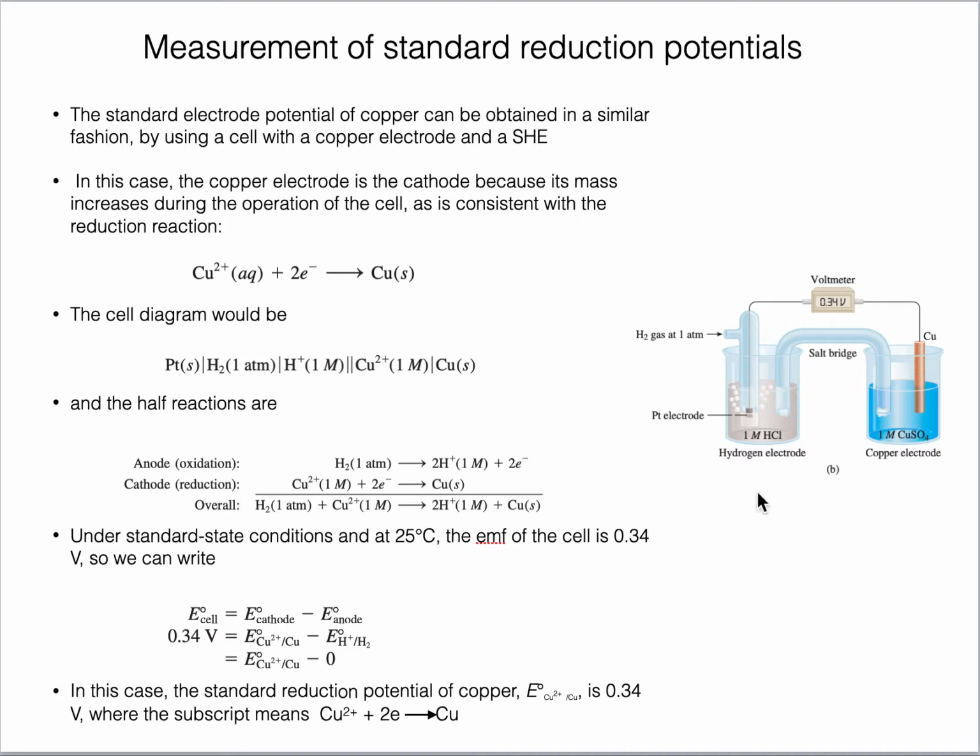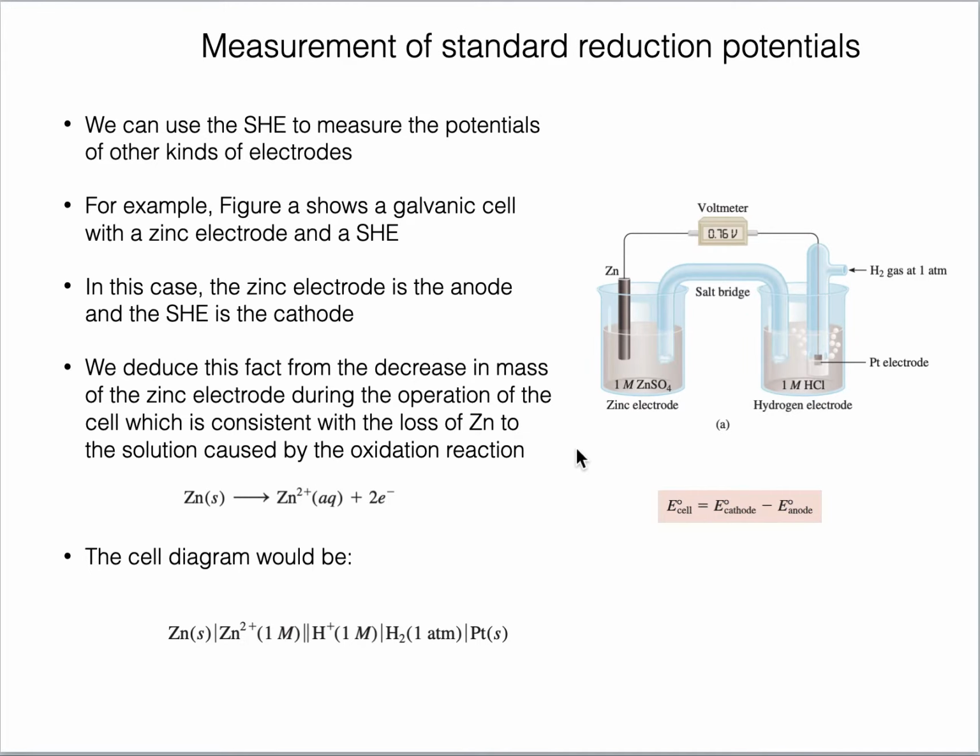So in this diagram, you can see that the SHE is on the left side, at the anode side, and the copper electrode is on the cathode side. It means in the presence of copper, the SHE is behaving as anode. But previously, we saw that in the presence of the zinc electrode, the SHE was behaving as cathode. So it's different. The other counterpart dictates how the SHE will behave.